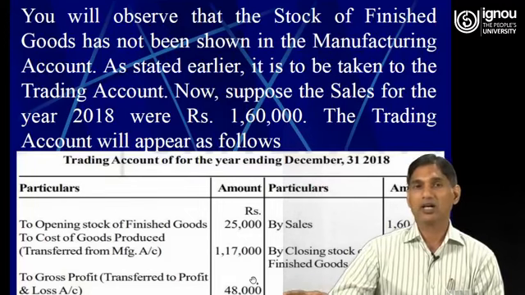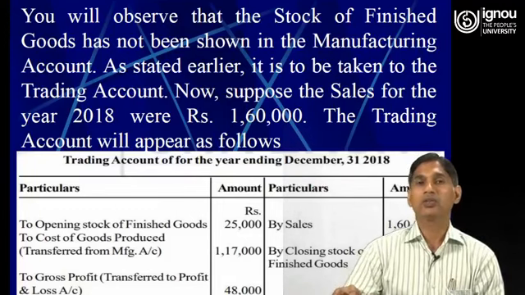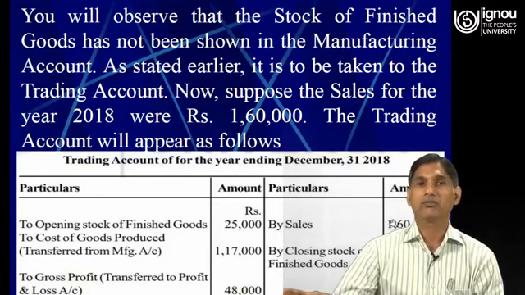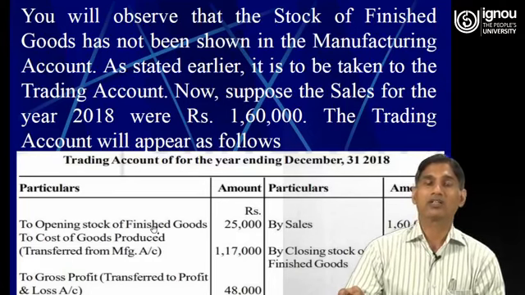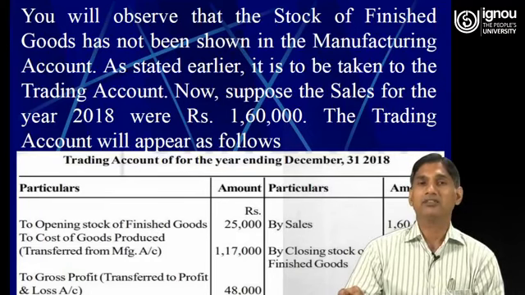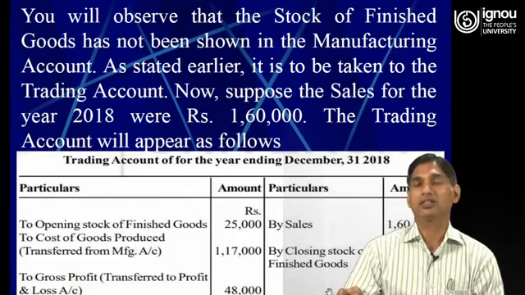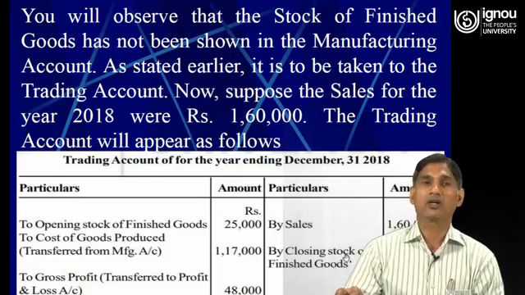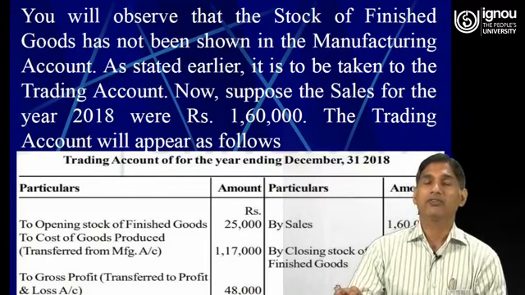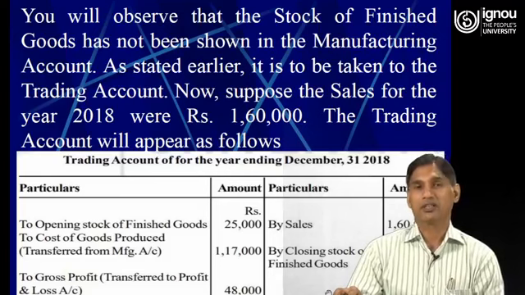So dear learners, I have already told you that if the credit side of the trading account is more than the debit side of the trading account, we arrive at gross profit, and if the debit side of the trading account is more than the credit side, we generally earn gross loss. So this is how the manufacturing account is prepared with the help of the information given.